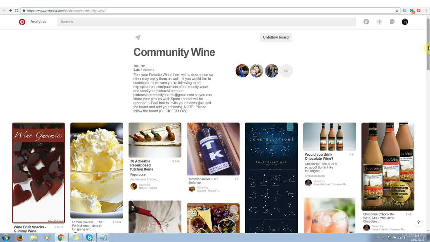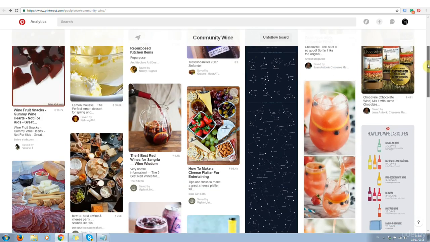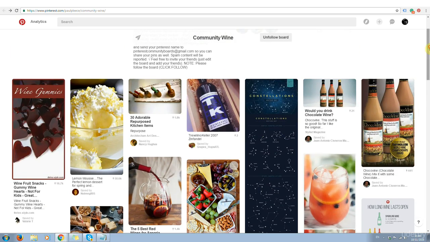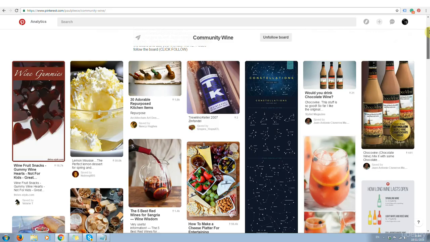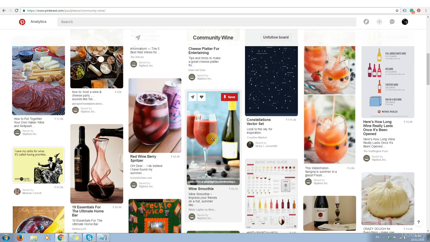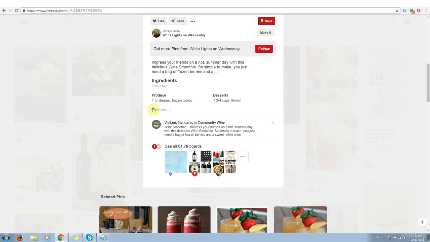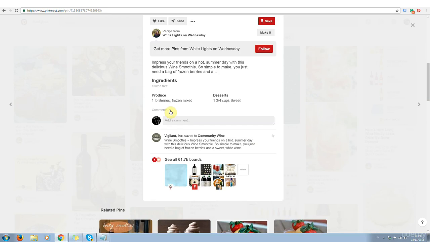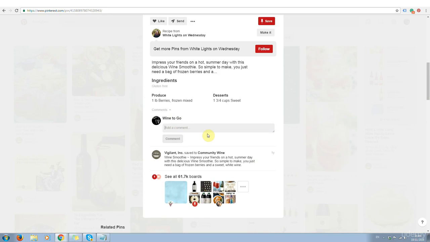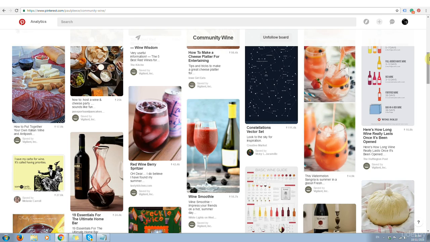Now on the group board that you want to be accepted to post a pin on, scroll down and like and repin some of these pins. And as well as liking and repinning, you can also comment on some of the pins. To comment, click on the pin, and right here on comments, click the drop down box and add your comment. So in other words, you want to interact with the board, probably do this for about a week.